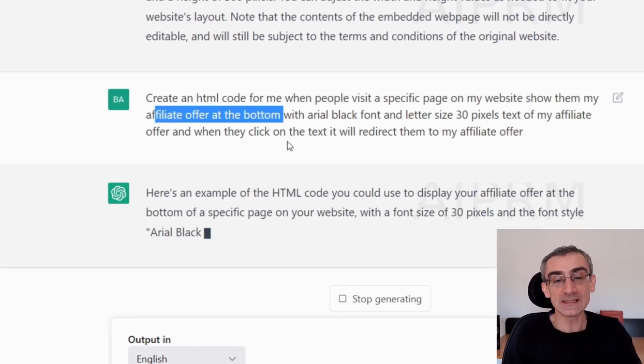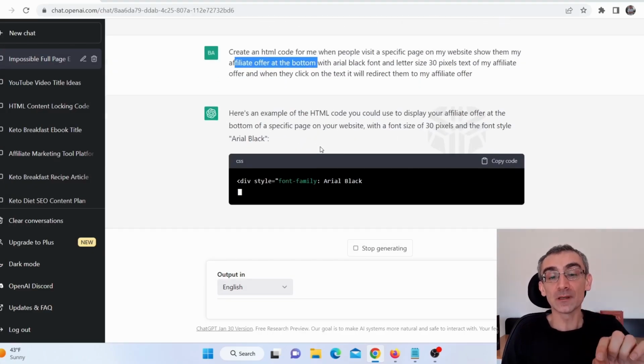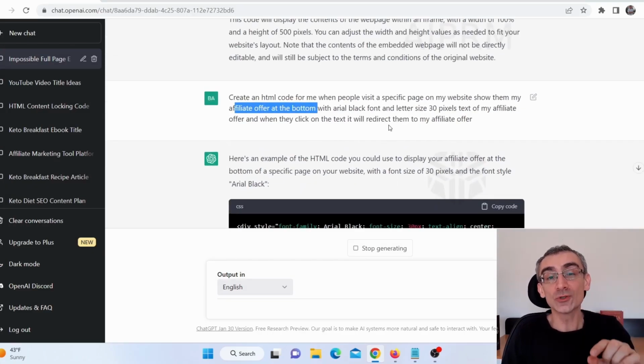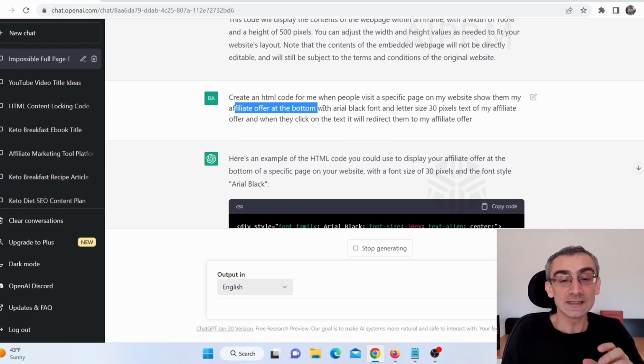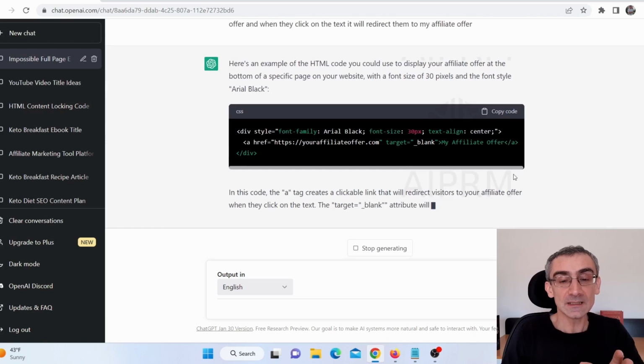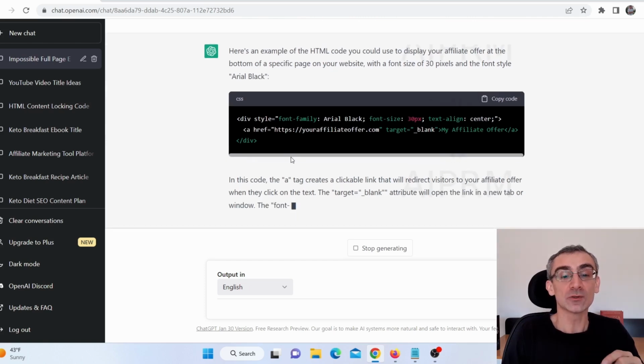Now you can play with this thing. Now this is a simple prompt. I actually managed to make an even better prompt, but I will leave you to play with this to see all the things that you can do. Here you can see I even gave them a font, I gave them letter size, I gave them everything, okay? And they created this HTML code for me.